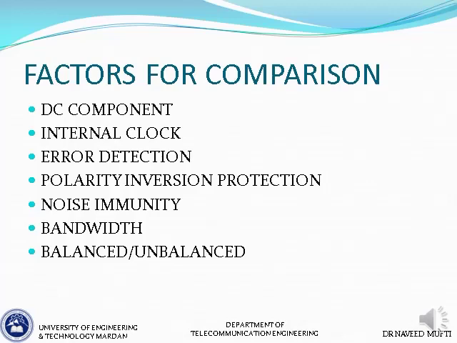And finally, we can say that some schemes are balanced and some are unbalanced. This is somewhat linked to the first point. Balanced schemes are those which are symmetrical about 0. Generally all the bipolar schemes tend to fall under this category, whereas the unbalanced schemes are unipolar schemes. So these are some of the factors in which we can compare the different PCM waveforms.